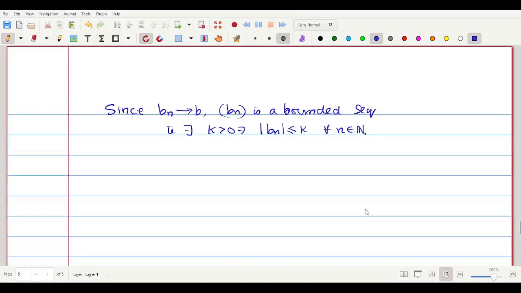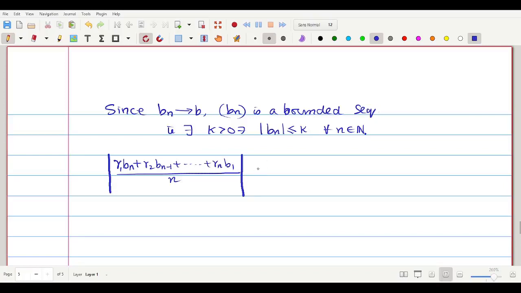Now let us look at this fellow. I am going to take the modulus of both sides. So we are going to find the modulus of this fellow.